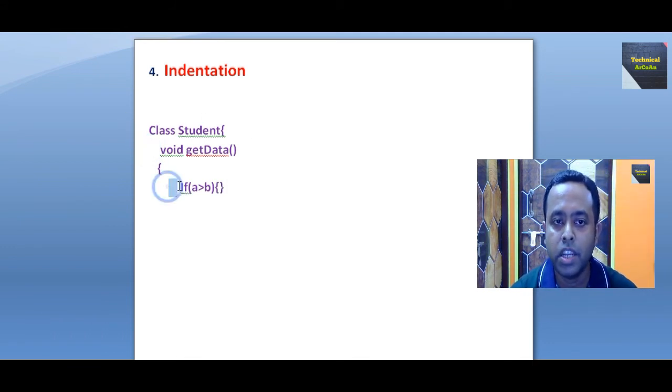This needs some indentation, meaning some proper spaces. So this is good programming. When you write some program, if you provide proper indentation, meaning proper spaces, it is good programming. And in the same way, don't mix up the indentation technique, it should be consistent. I mean, don't use multiples of 2, 4 or 6 simultaneously in a single code, not like that.